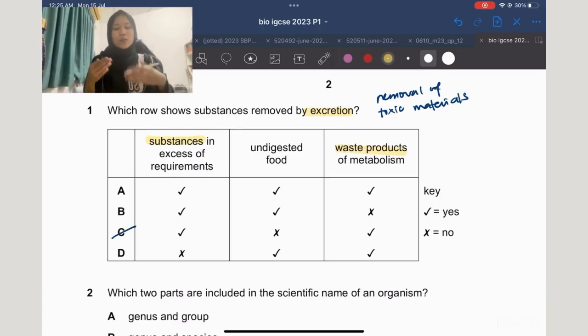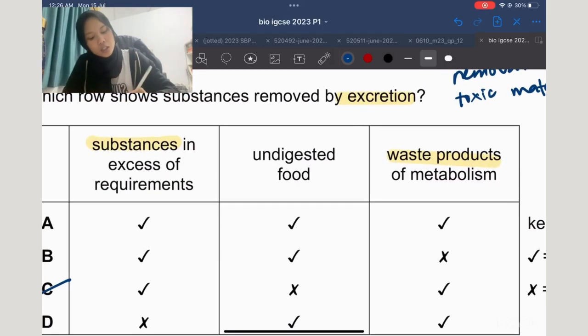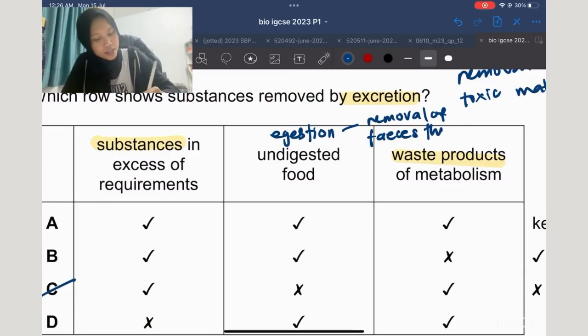What do we call the process of removing undigested food in our body? We do not call it excretion. It has a different term, which we call egestion, which is the removal of feces through the anus.